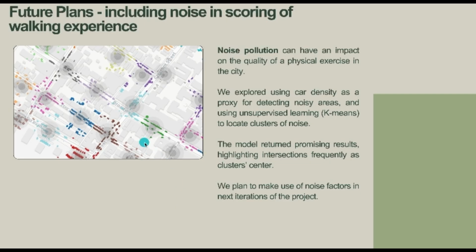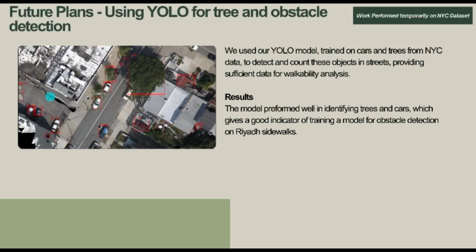As you can see, we tried to use an unsupervised machine learning concept in order to detect the places where there is a high density of cars, which helps in detecting noise areas. And we have seen positive results here. We also attempt to use YOLO for tree and obstacle detection, which we can use to enhance the sidewalk assessment by detecting obstacles on the street and detecting shades on the sidewalk.